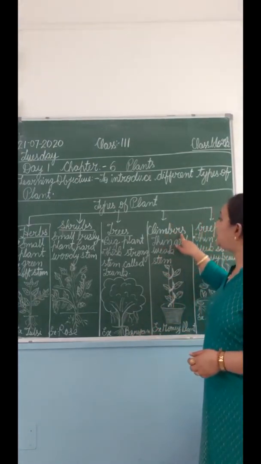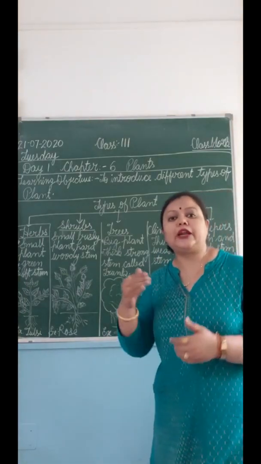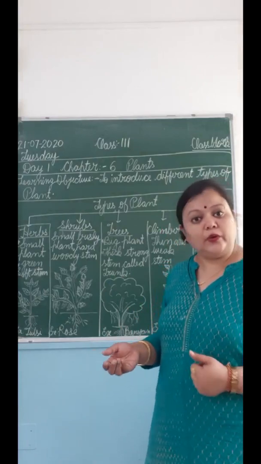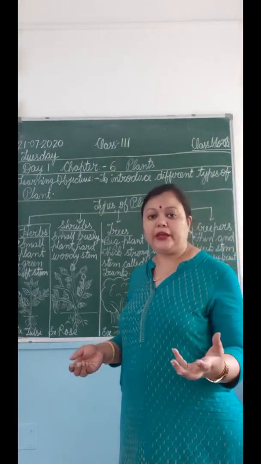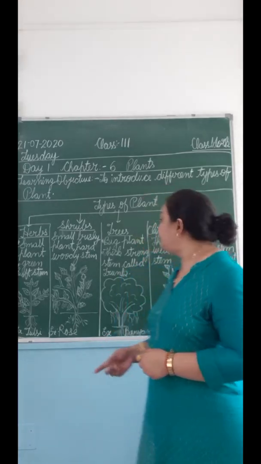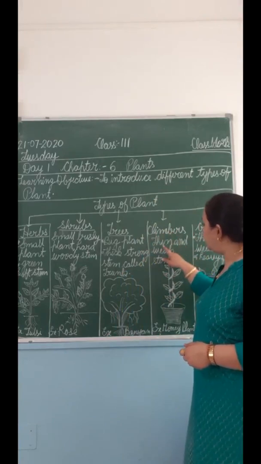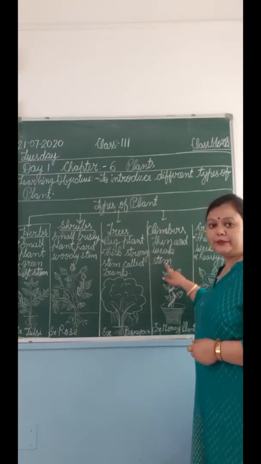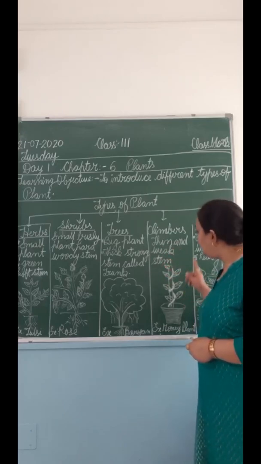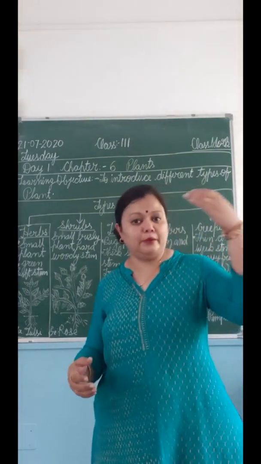Now we have the climbers. Climb करना मतलब the plant which climbs the wall, which climbs the support is known as climber. But what is the main character? How we can identify this is a climber plant? Okay, so to find out climber plant, what we will do? Climbers have a thin and weak stem. They have thin and weak stem, and they need a support. Their stem needs a support to climb up.